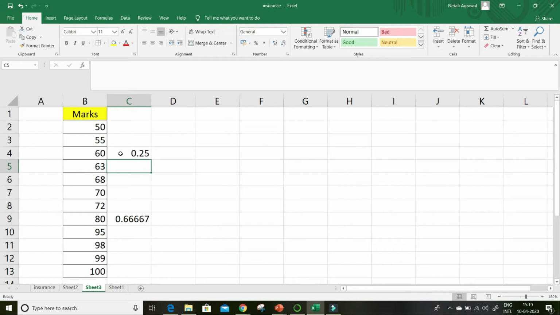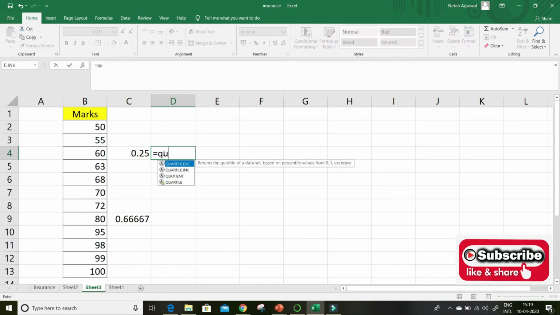First quartile means 25% of the data is above this point and 75% of data lies below this point. So this one is your first quartile because this is 25%. But you can calculate directly also in Excel. There's a function, quartile. This is the function.